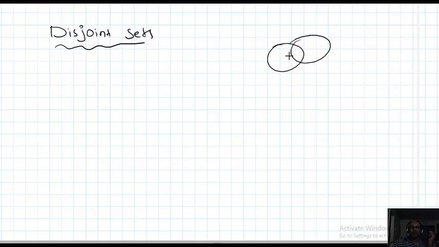These two are not disjoint sets, but these two are disjoint sets, because they are not joining. If some common elements are there between two sets, they are not called disjoint sets. If there is no common element between two sets, they are said to be disjoint sets. Okay, that I will write.